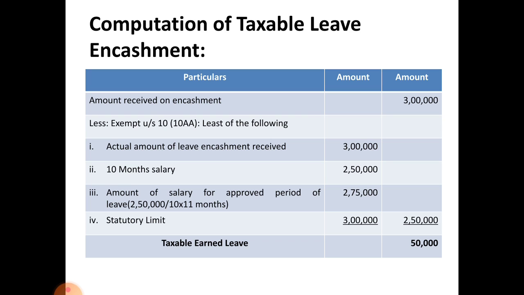When you multiply those two things, you get 2,75,000 as amount of salary for approved period of leave.